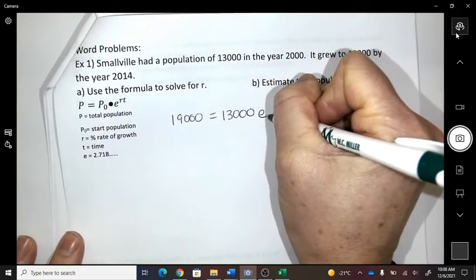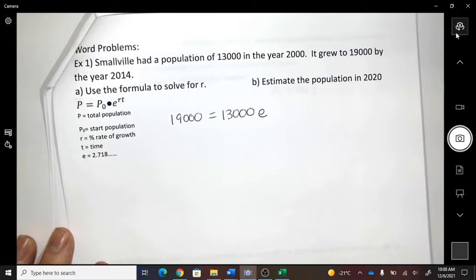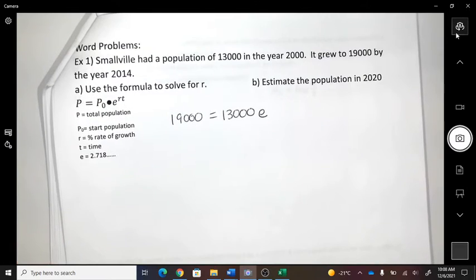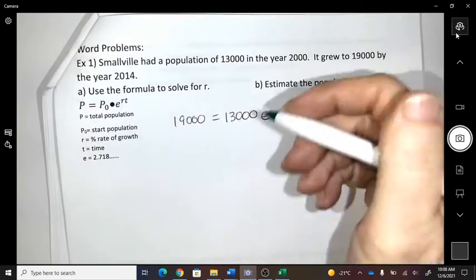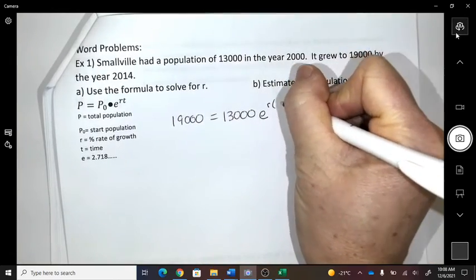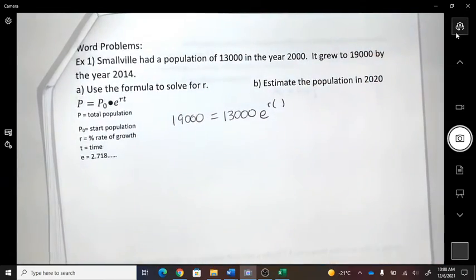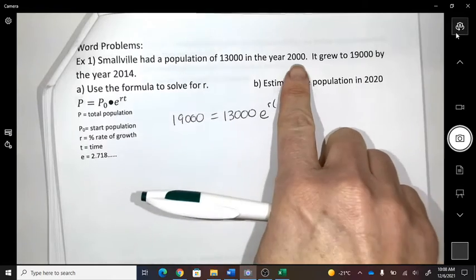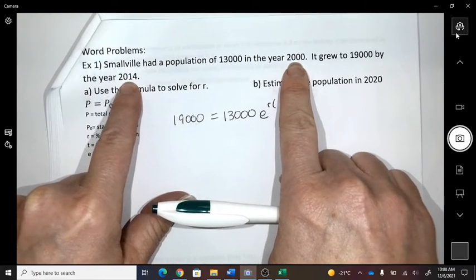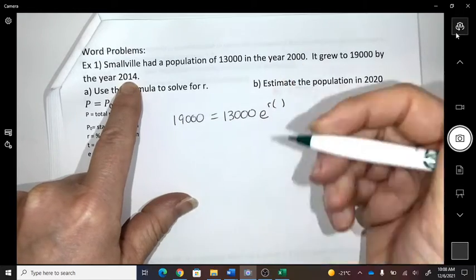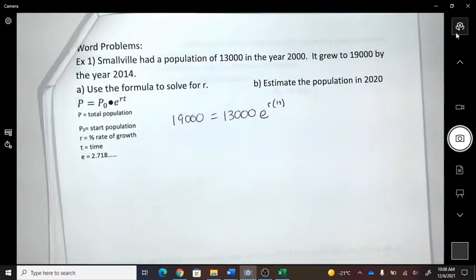Times an E. Do we know the rate of growth? Use the formula to solve for the rate. So I don't know the rate times the time. How much time has passed from the starting population until when I ended this population? How much time passed? 14 years. Okay.